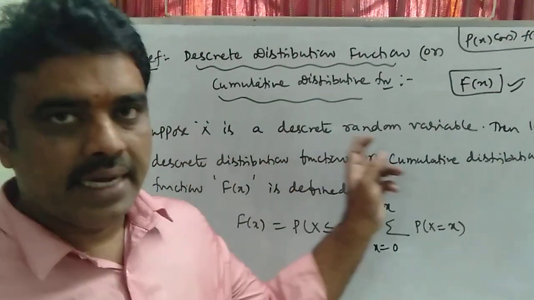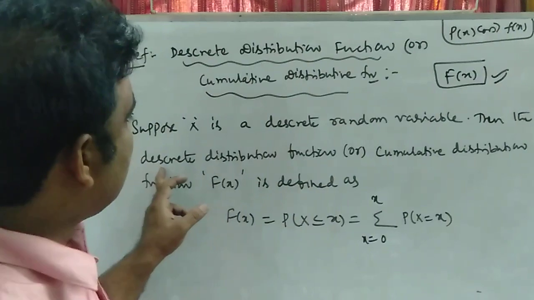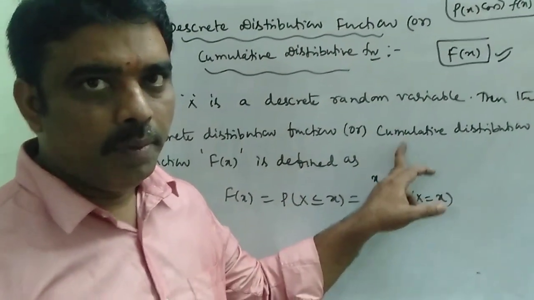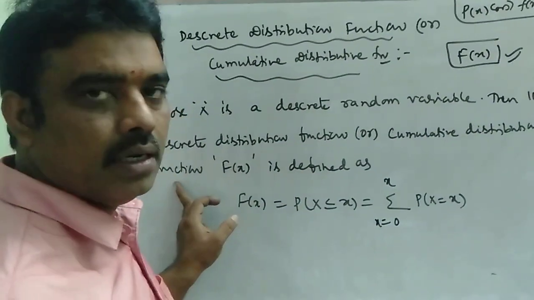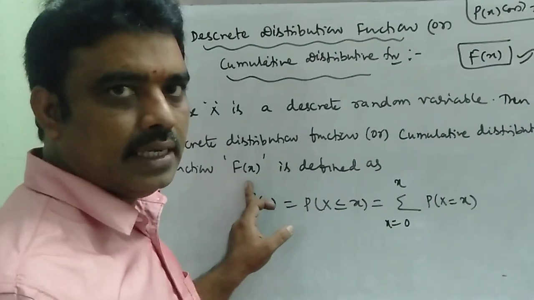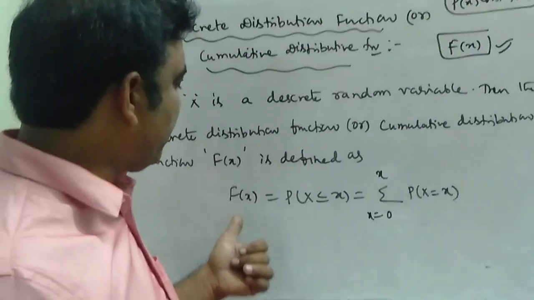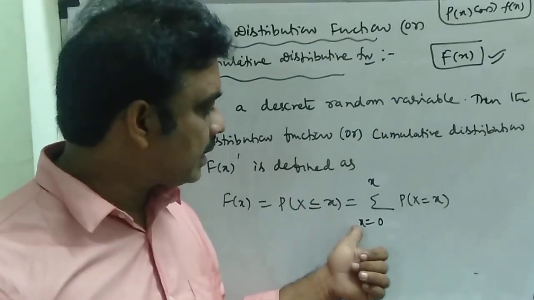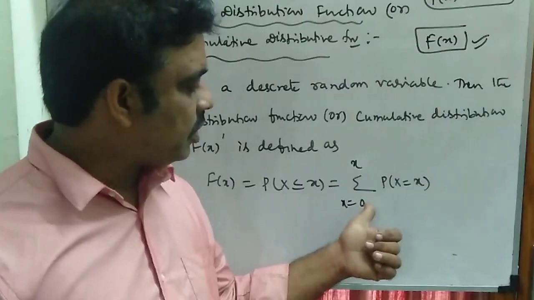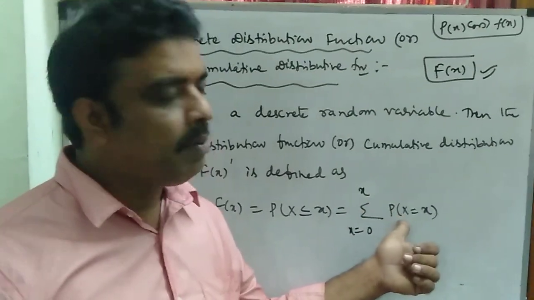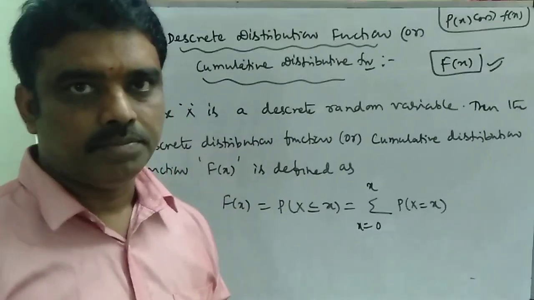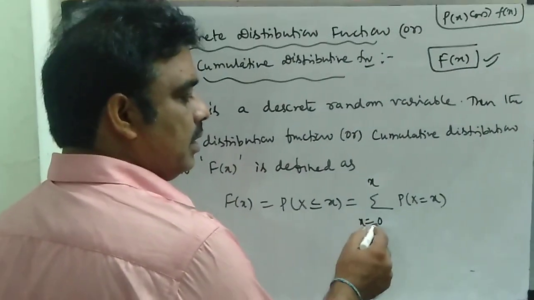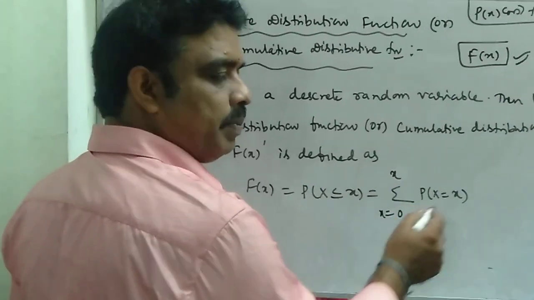Suppose x is a discrete random variable. Then the discrete distribution function, or CDF, cumulative distribution function, capital F of x, is defined as capital F of x is equal to probability of X less than or equal to x, which is defined as summation from x0 to x of probability of X is equal to x.